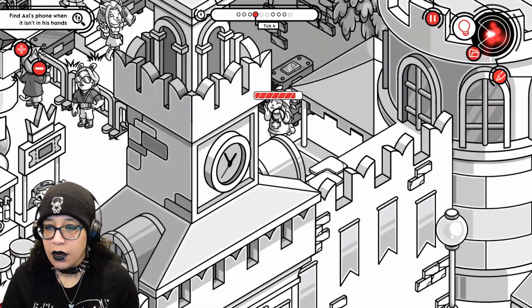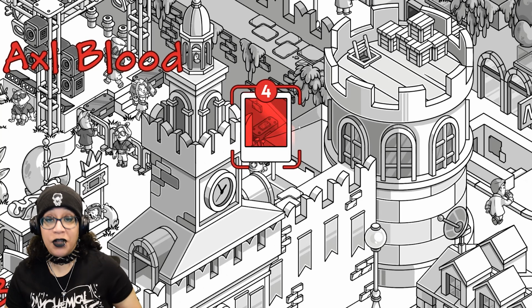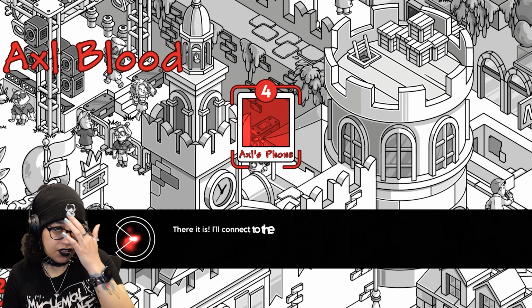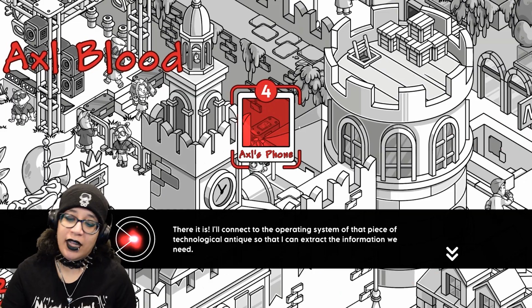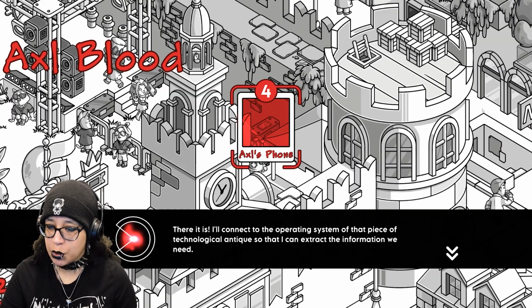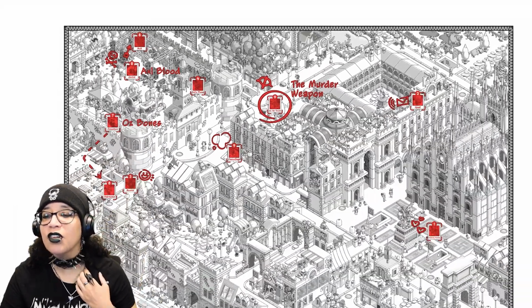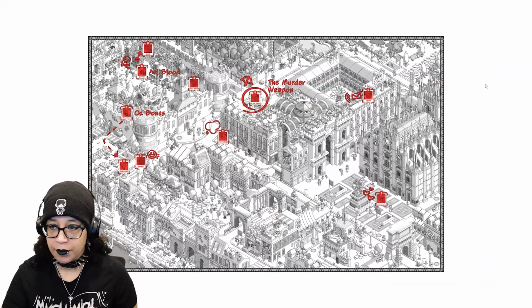Alright, here he is, and there's his phone. I found him by accident entirely. I just happened to see him. There it is. I'll connect to the operating system of that piece of technological antique. Wait, what? So I can extract information? We need a piece of technological antique? Are we talking about his phone?